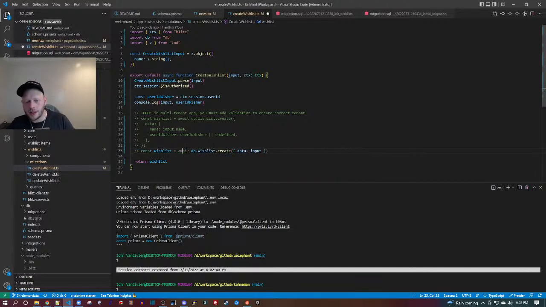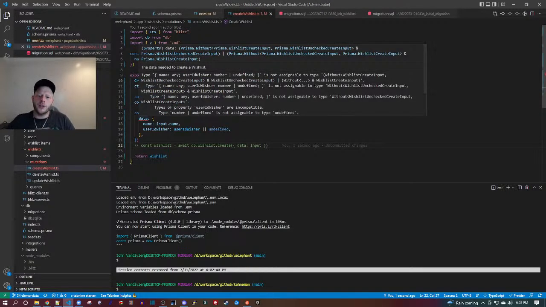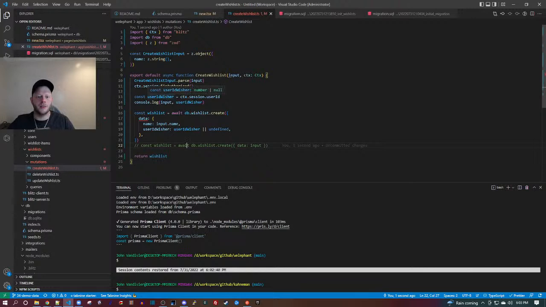Okay, so let's comment this and then uncomment. And it's still complaining. It's complaining that number or undefined is not assignable to type undefined. Let's do this differently.